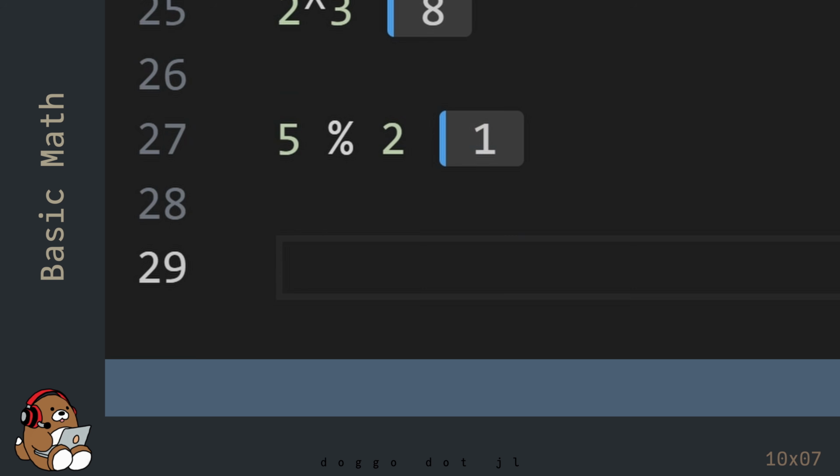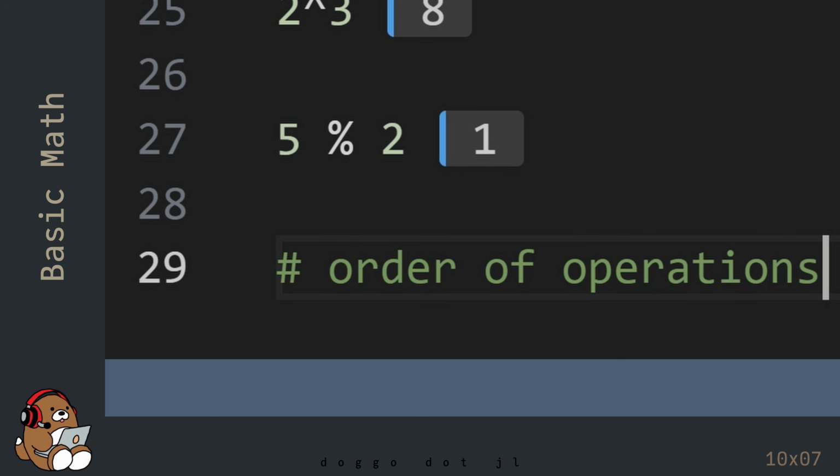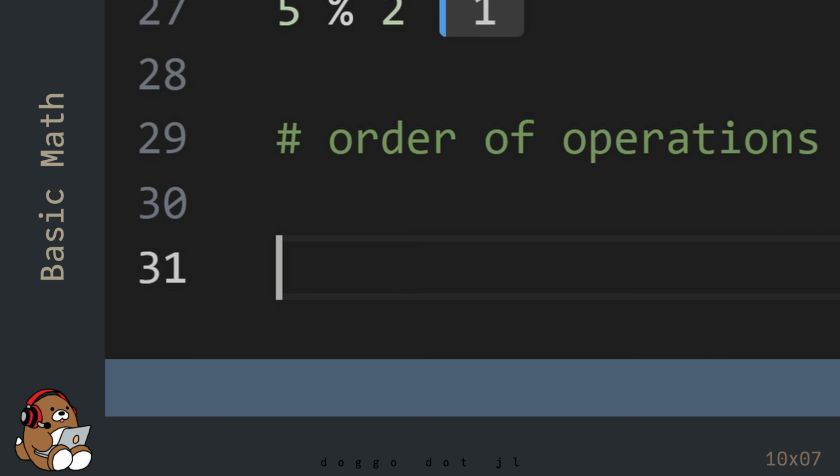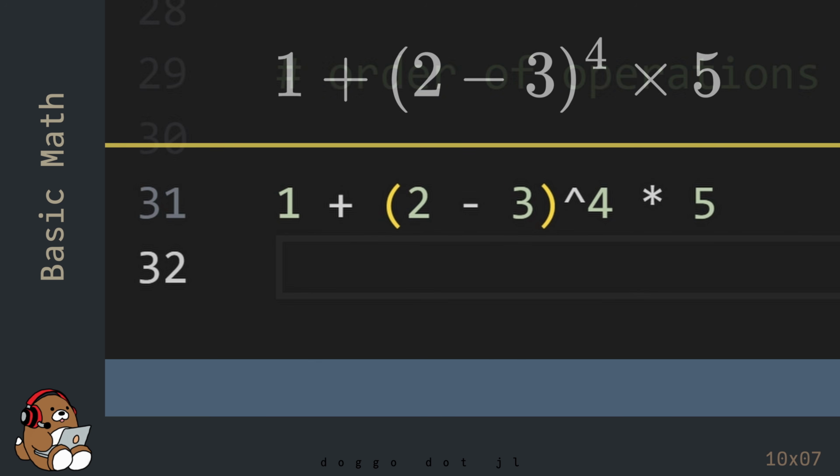Now let's put some of these basic math building blocks together with an example to demonstrate the order of operations. This code is the Julia representation of the math equation that you see on the screen.